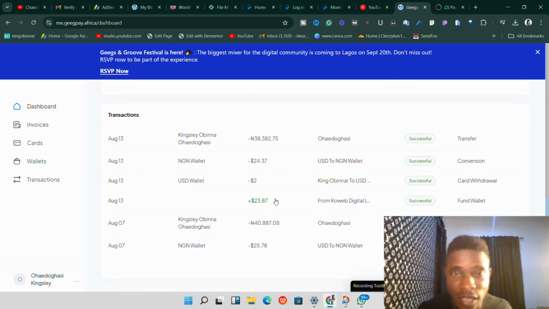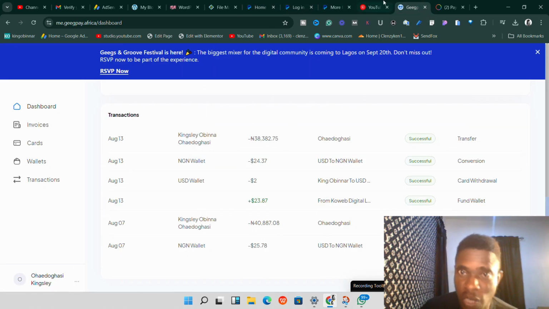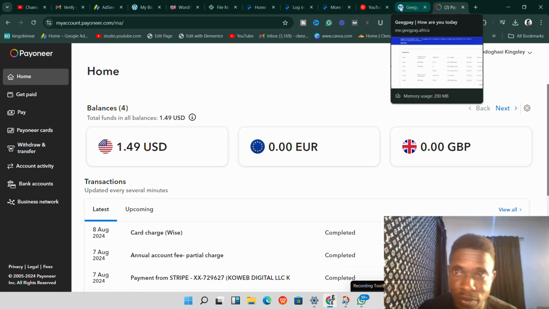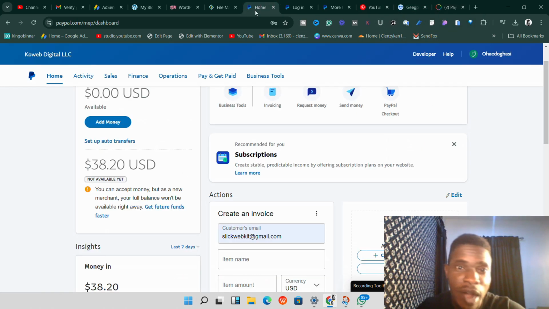That's exactly how to do this arbitrage. Pretty much very simple, and all you need is PayPal and Geekpay. If you don't want to use Geekpay, you can use other ones like Payoneer, but once you receive the funds through Payoneer, you still have to send it to US. So this is exactly how to go about the PayPal arbitrage business.